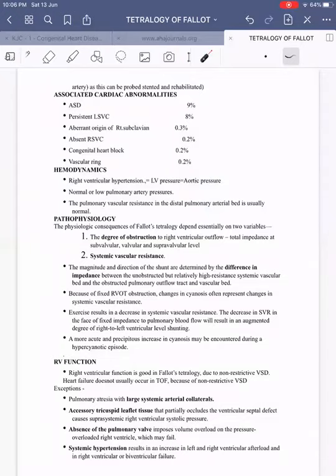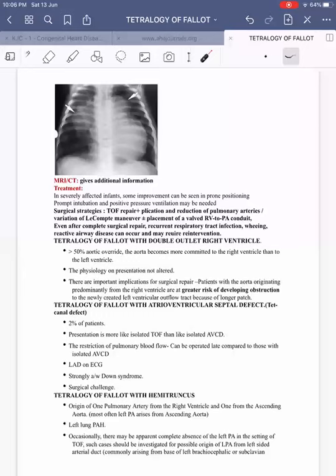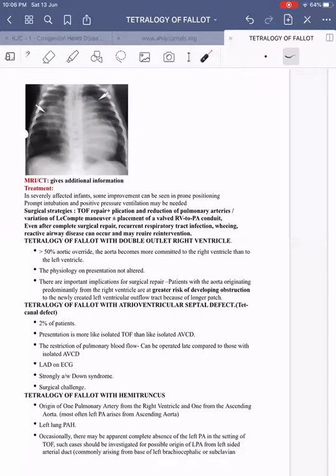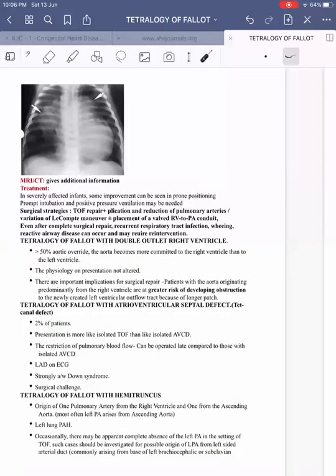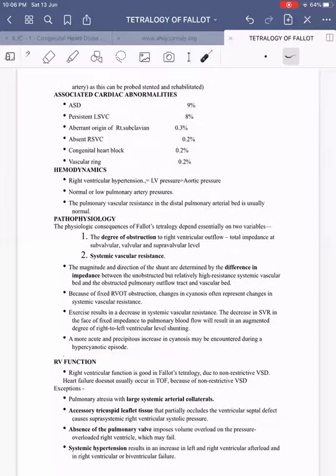This is mainly important if there is a left-sided ductus, commonly arising from the base of the left brachiocephalic or subclavian artery. It can be considered for probing, stenting and rehabilitating. That is, however, a rare situation.